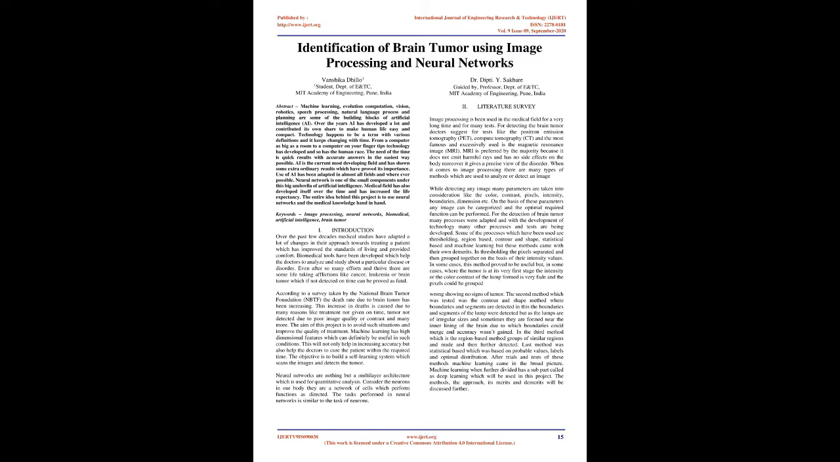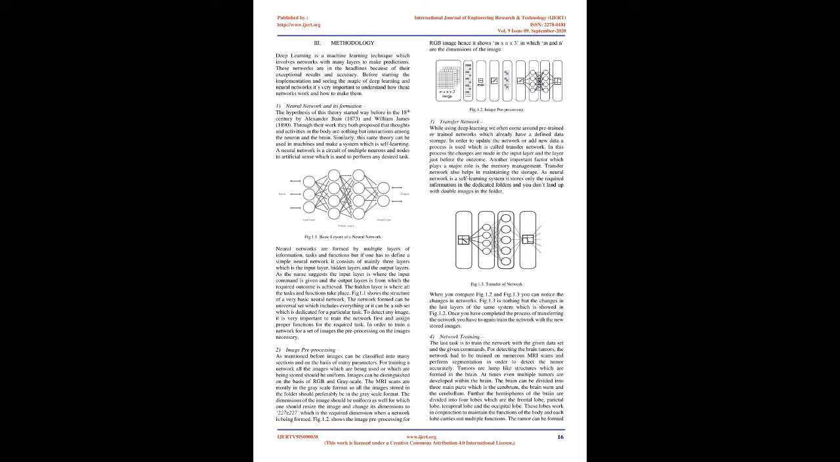When it comes to image processing, there are many types of methods which are used to analyze or detect an image. While detecting any image, many parameters are taken into consideration like the color, contrast, pixels, intensity, boundaries, dimension, etc. On the basis of these parameters, any image can be categorized and the optimal required function can be performed. For the detection of brain tumor, many processes were adapted, and with the development of technology, many other processes and tests are being developed. Some of the processes which have been used are thresholding, region-based, contour and shape, statistical-based and machine learning, but these methods came with their own demerits.